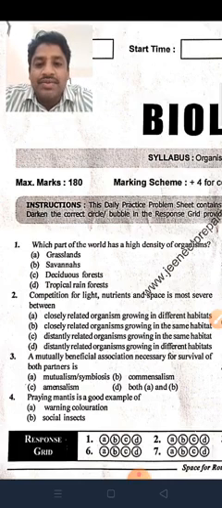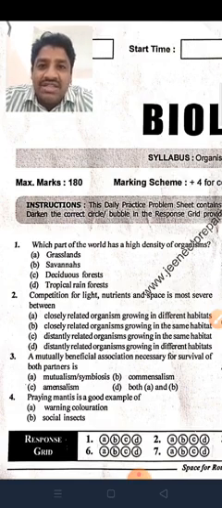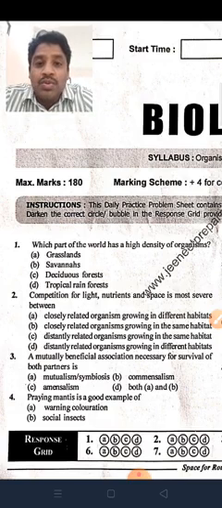Grasslands are, suppose for example, if a fire occurs, automatically the plants living along with that also disappear. So that's why high density is not present here.